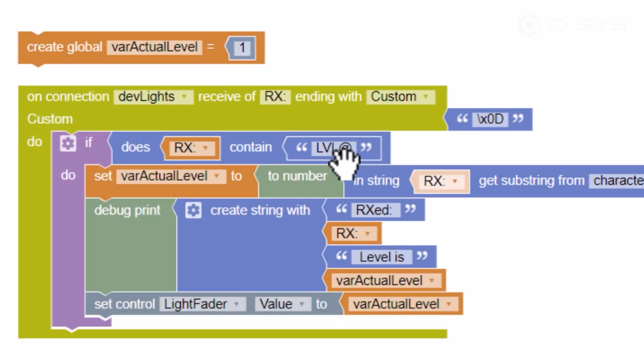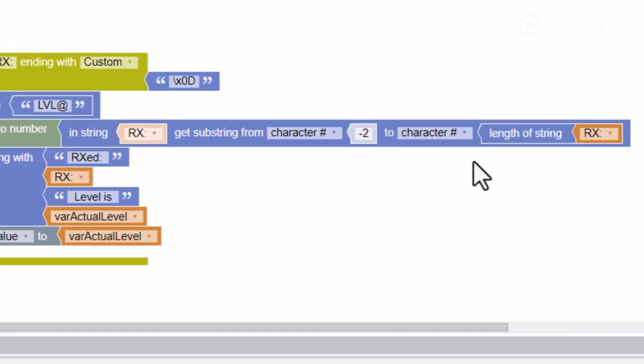So in the string that I received, did I find the thing? Yes, and I did the substring in the same way. I just chose to get to the end of the line in a very different way. I said go from character -2 to the character that is the length of the string that I received, which works out to be exactly the same position.